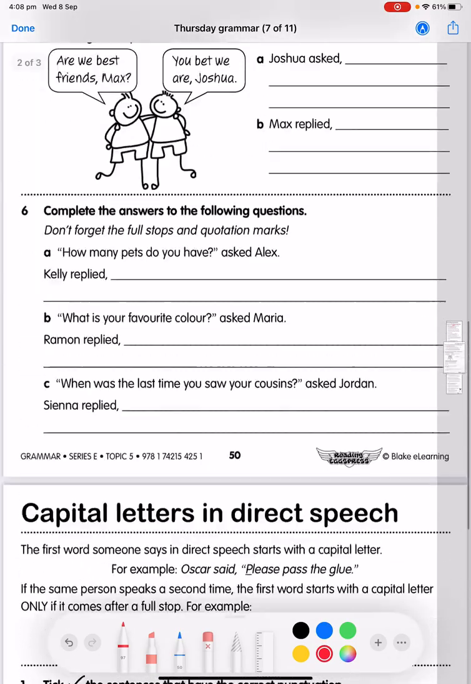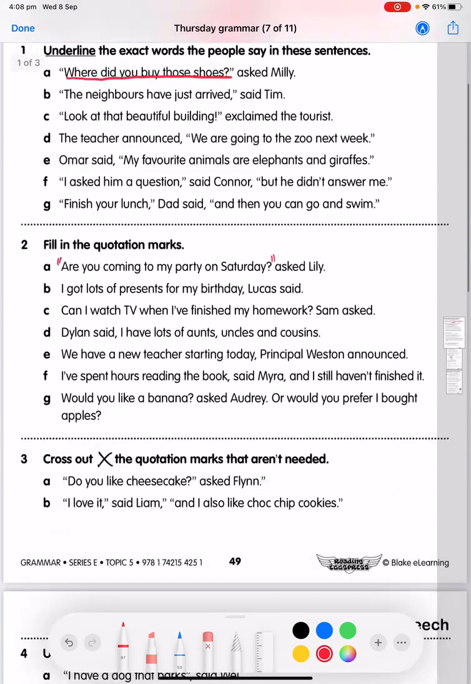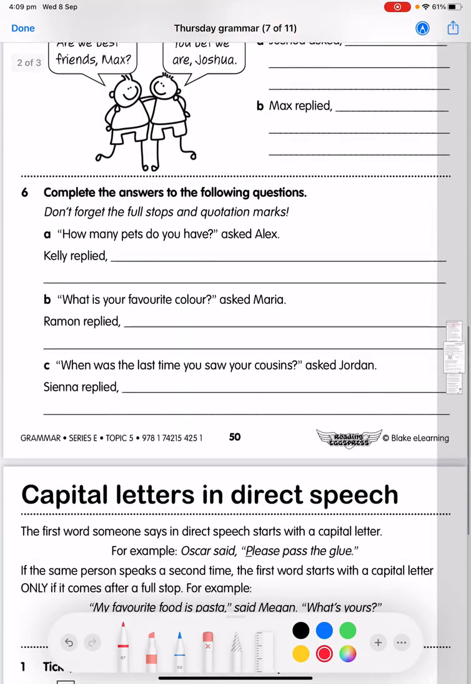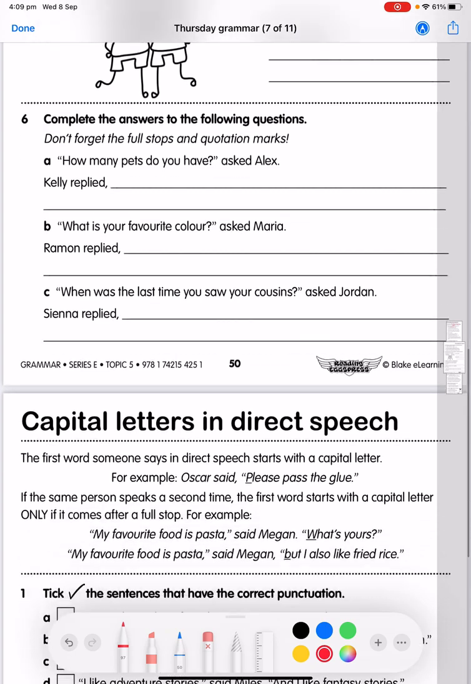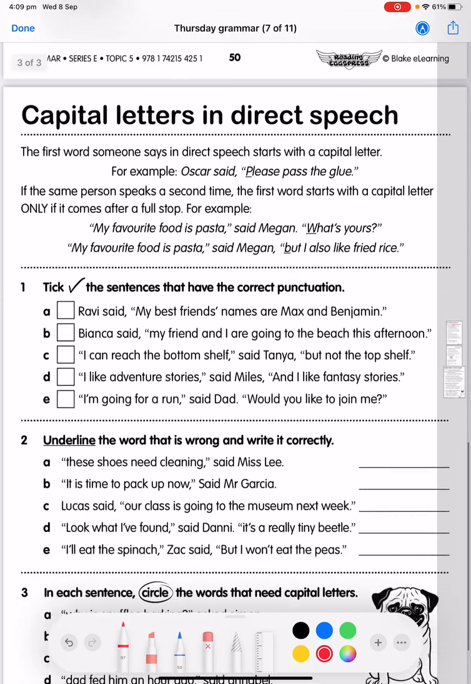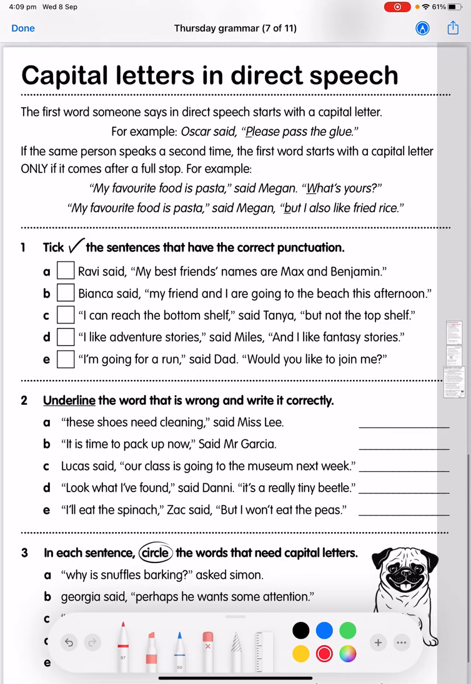Now, that is 2 pages already. So that is 2 pages of punctuating direct speech. If after that you are running out of time, or that's just enough grammar for you today, then you can stop there. But if you want to have a little bit more of a practice with capital letters in direct speech, then you can continue with page 3.